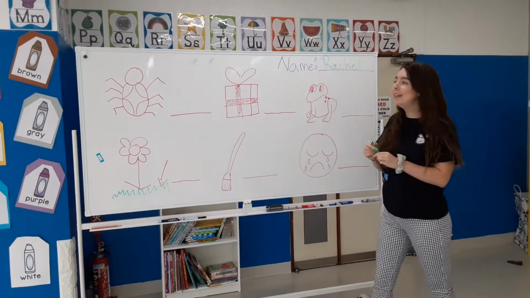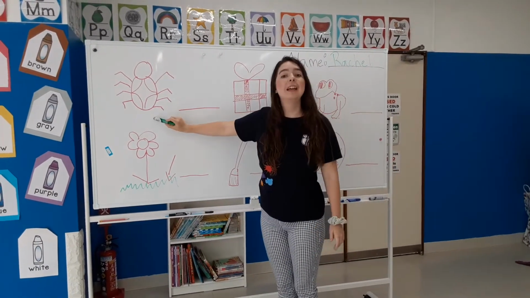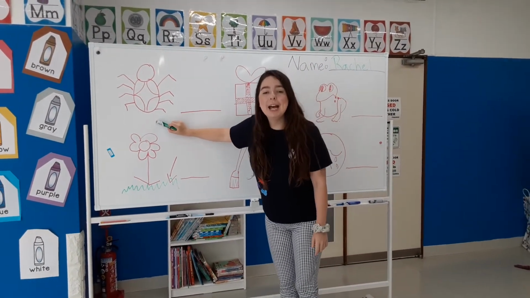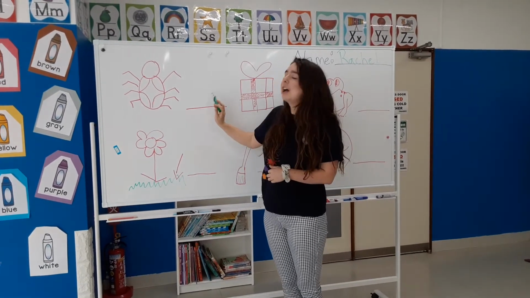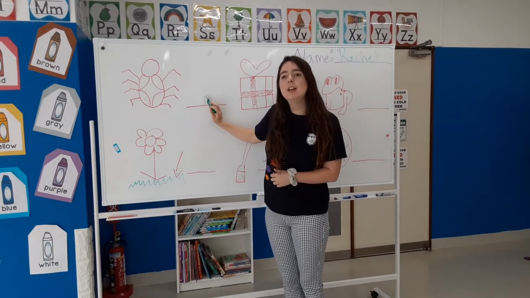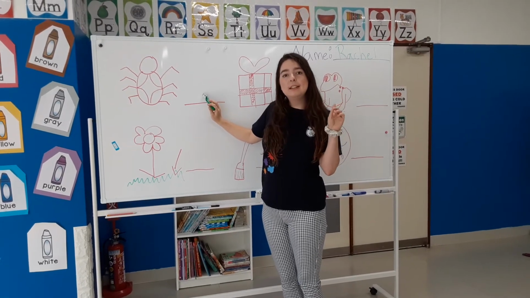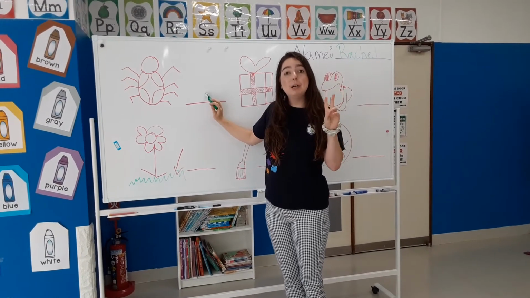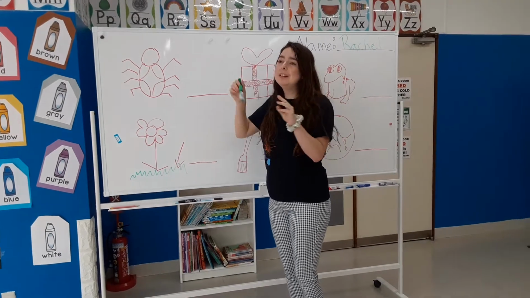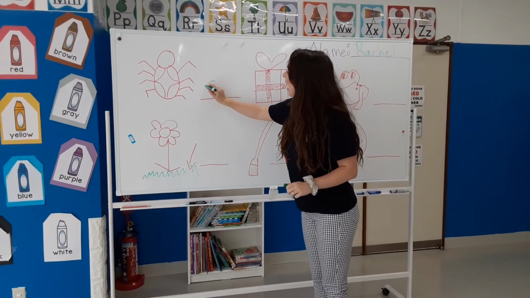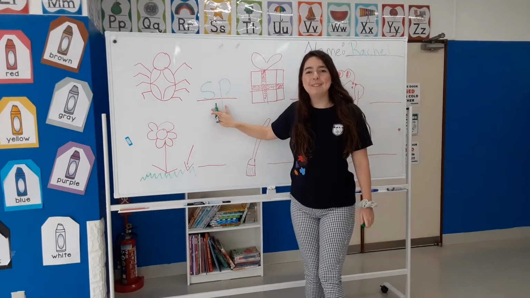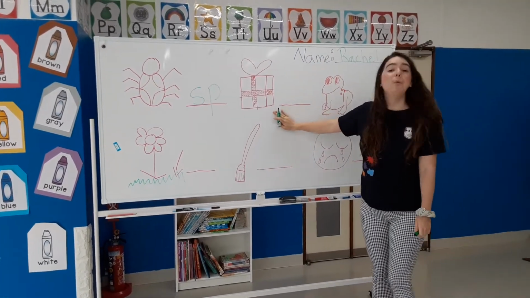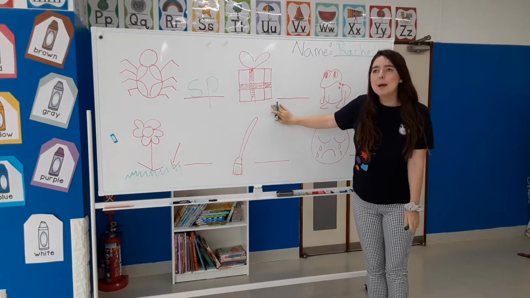So what's the first thing we see? What's this here? This is a spider. So what two letters does spider begin with? So we can hear the S and the P sound. So those two letters are S and P. Spider.